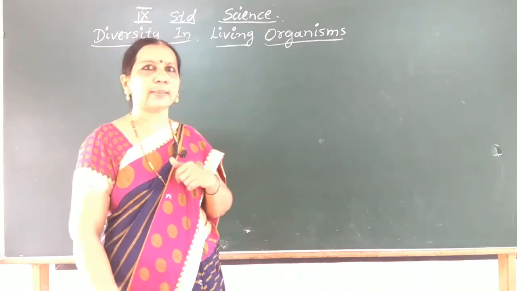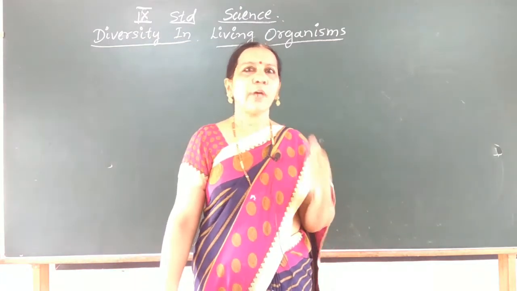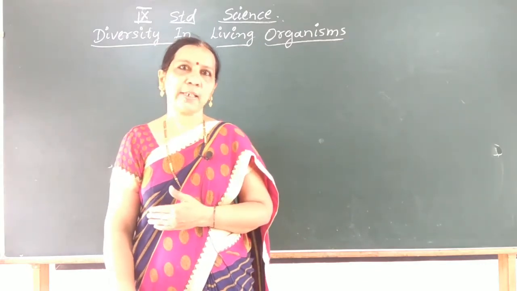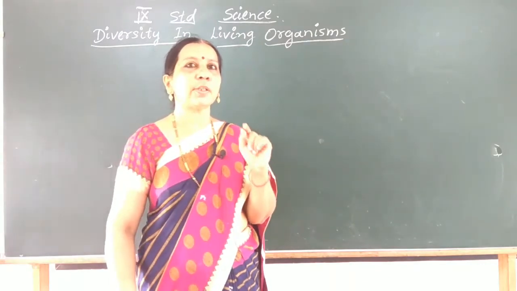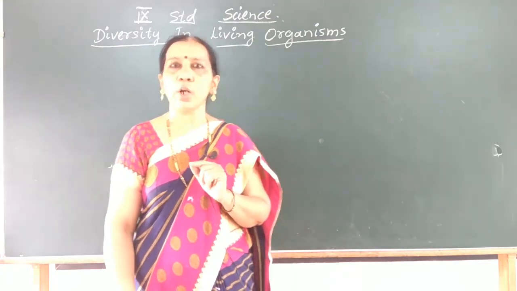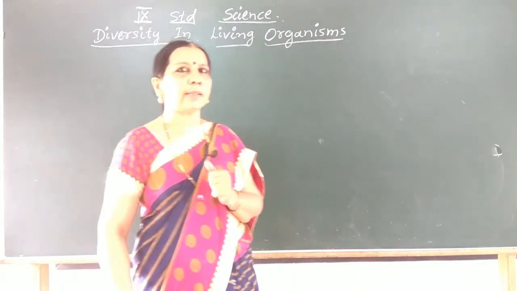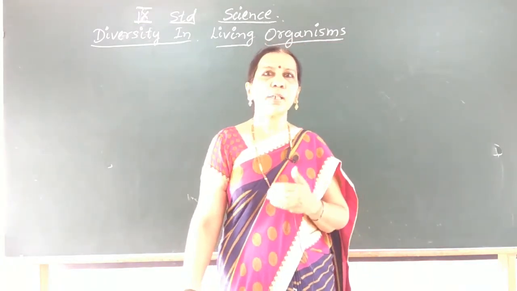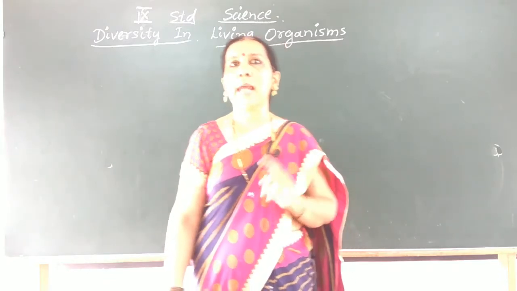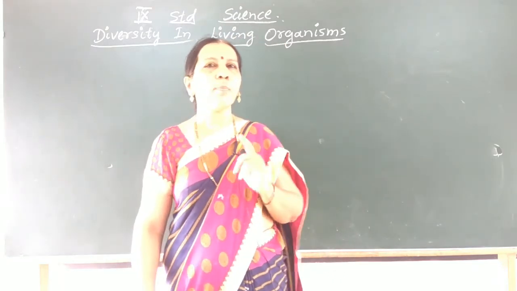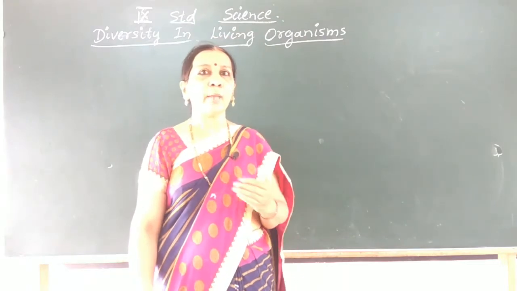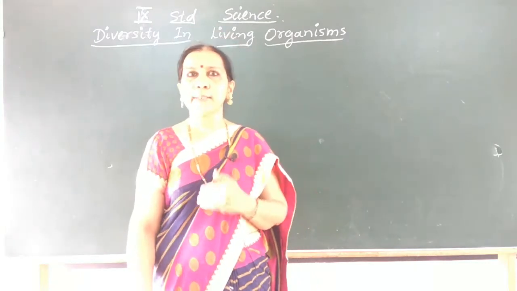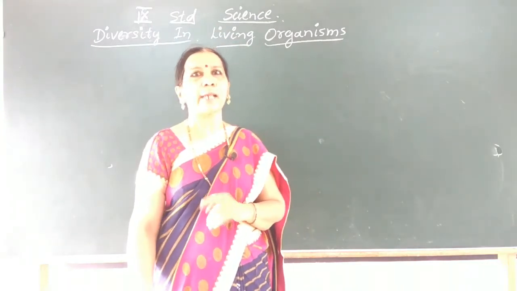Kingdom, that we have discussed in the last class. Kingdom, phylum, class, order, family, genus, species. Finally, we reach the basic unit of classification called species, and in each standard you have learnt about species. What is a species? Species is a group of similar organisms which share a common genetic structure and breed among themselves to produce a fertile offspring. So species is the basic unit of classification.